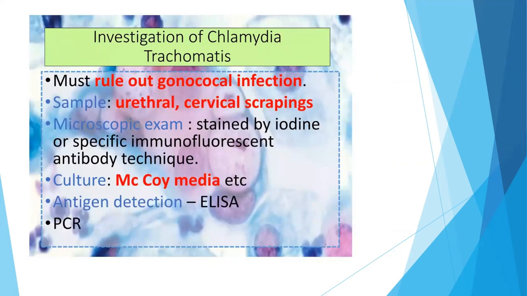So for investigation, you must rule out gonococcal infection. You take a sample of urethral and cervical scrapings, do the microscopic examination and culture in McCoy media. You can also do antigen detection by ELISA and PCR.